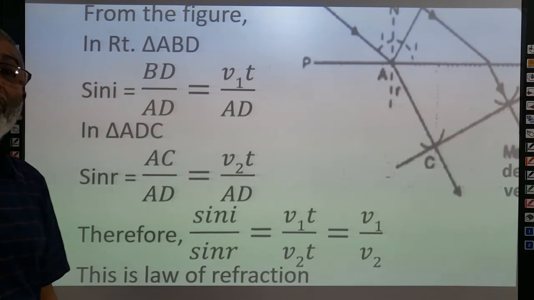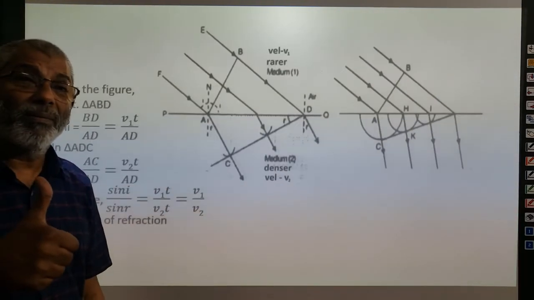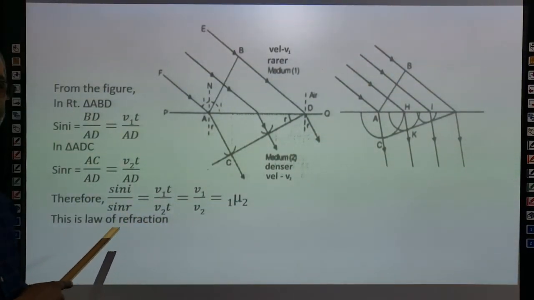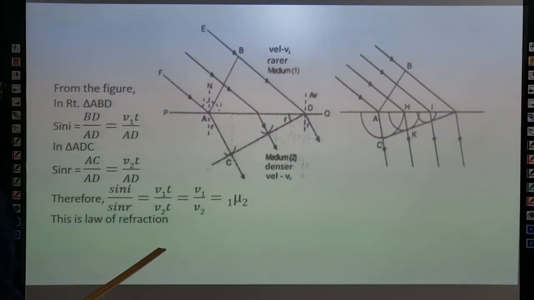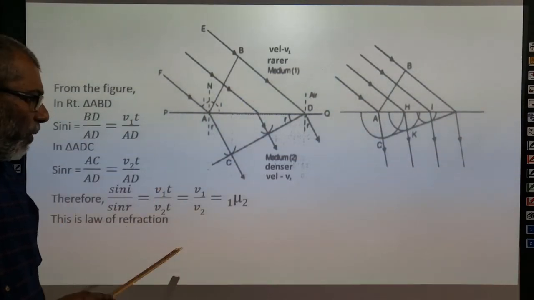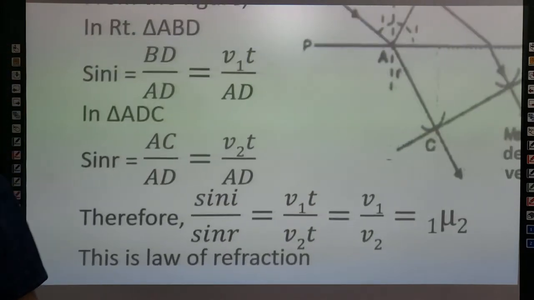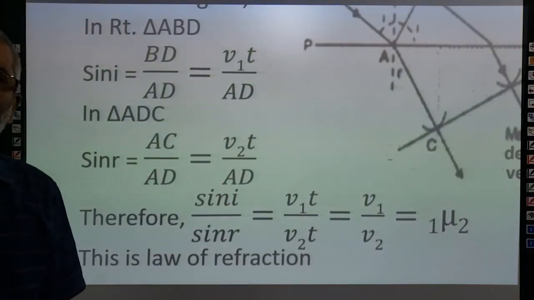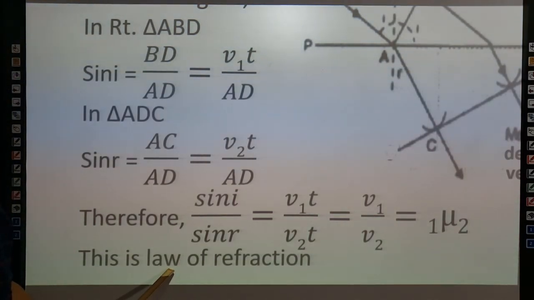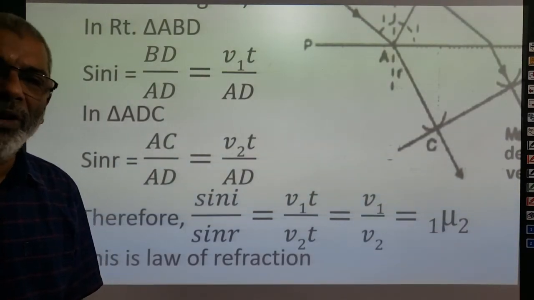This is the refractive index of the second medium with respect to the first medium, mu21. t cancels. This is the law of refraction in terms of Huygens secondary wavelet theory.